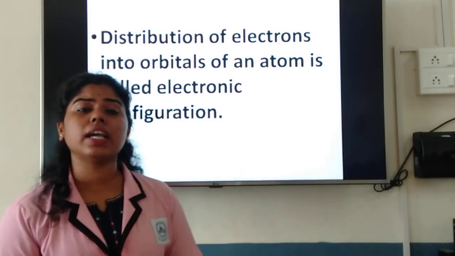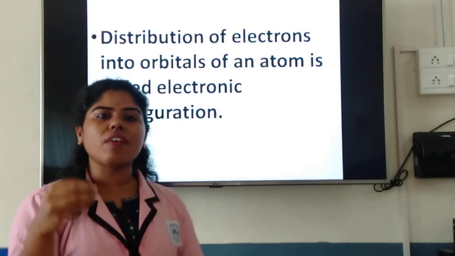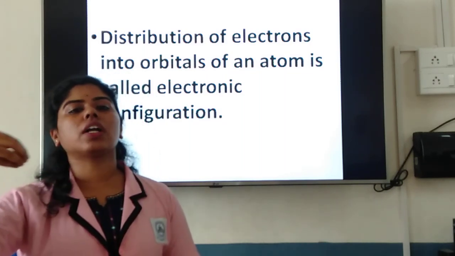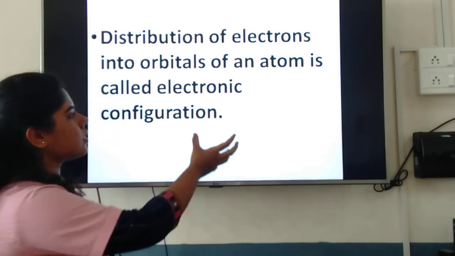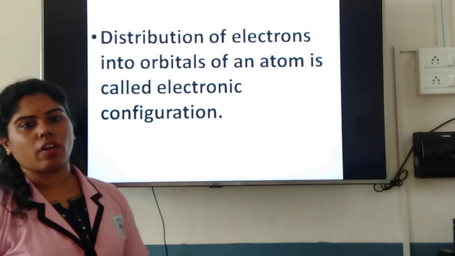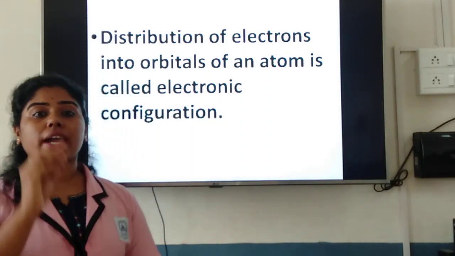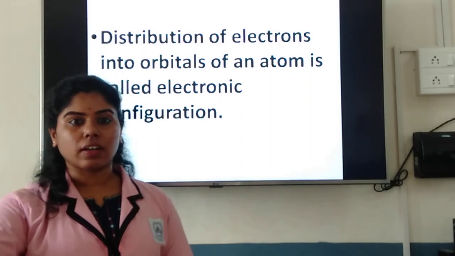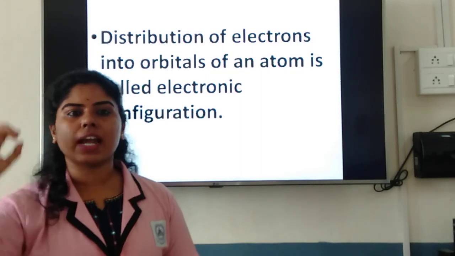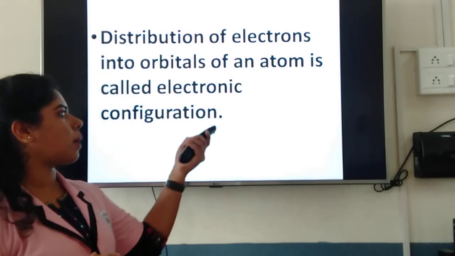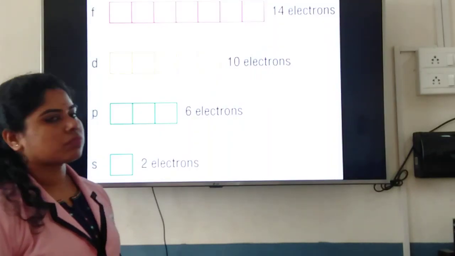So what is it actually? It is a method, or a distribution, of electrons into particular orbitals of an atom. How do you distribute them? This method, or the distribution, is called electronic configuration. You write 2, 8, 1. Remember, in the first shell you have 2 and in the second shell you have 8 electrons. In this way you fill, and that particular distribution is called electronic configuration.